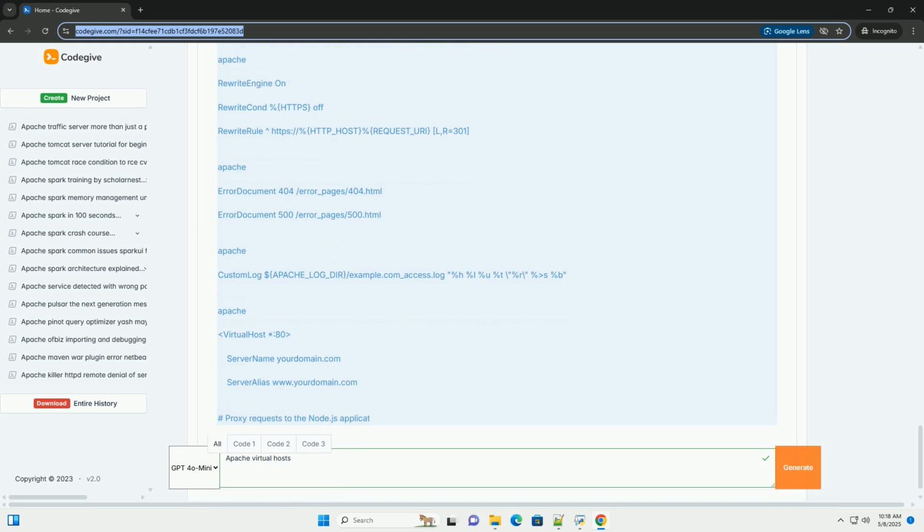4. Logging. Apache provides extensive logging capabilities. You can customize the log format, rotation, and level of detail. ErrorLog, as we've seen, specifies the location for error logs. CustomLog specifies the location and format for access logs.